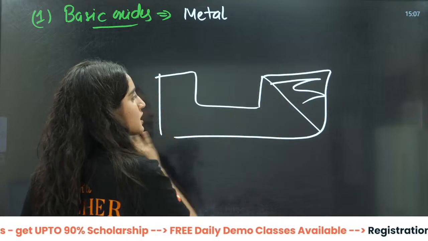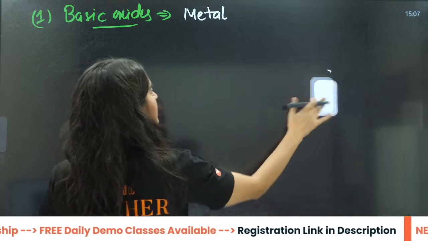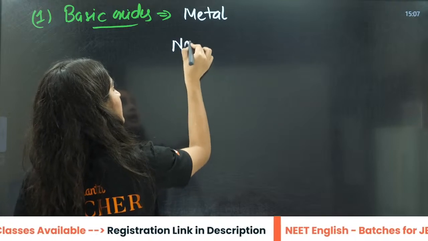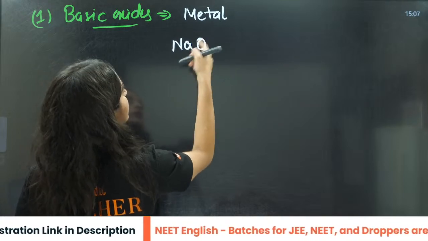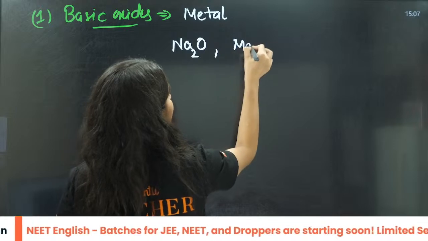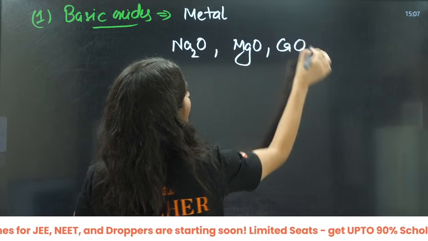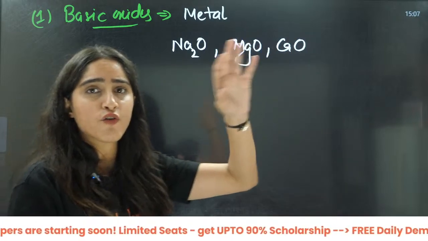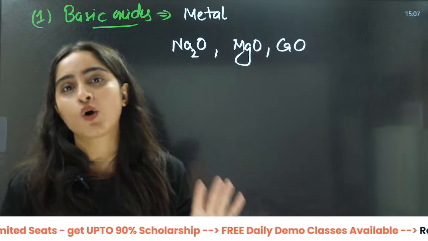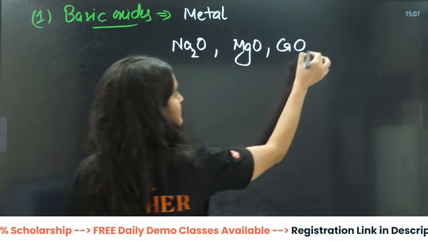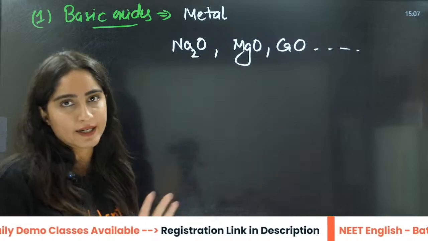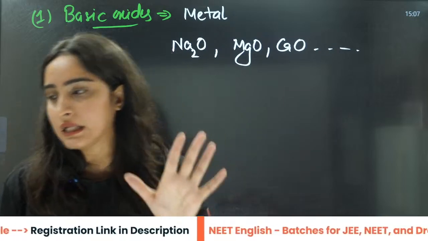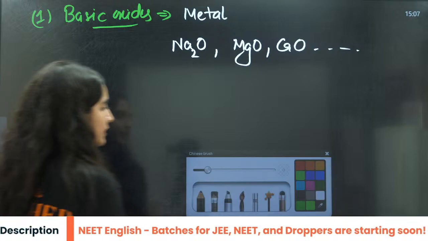You can name Na2O, MgO, CaO. All these are oxides of metals, basic oxides. There are many other examples as well, which you can easily tell because you know which elements are metals.